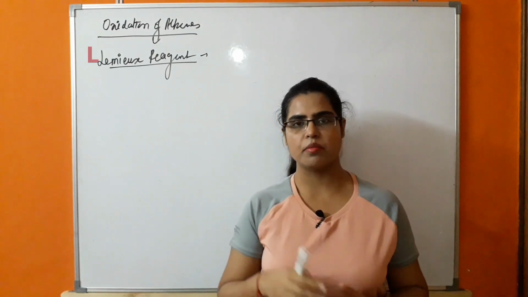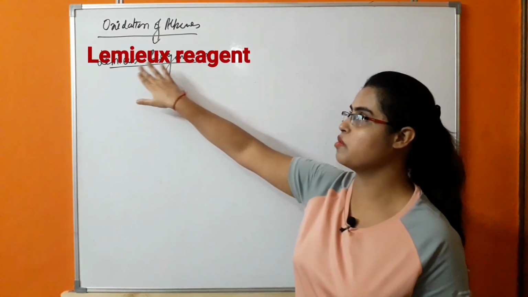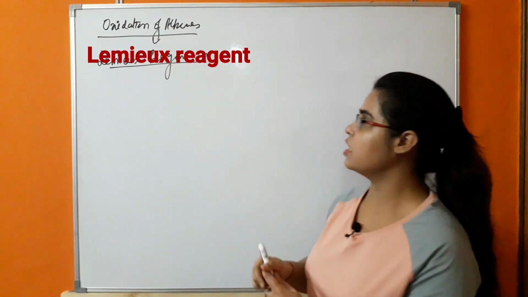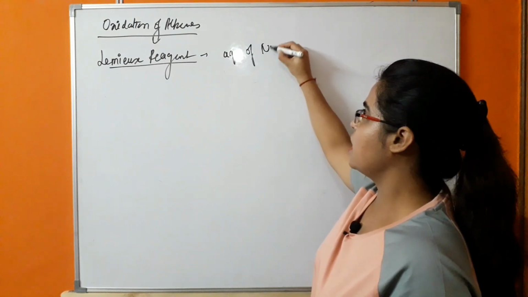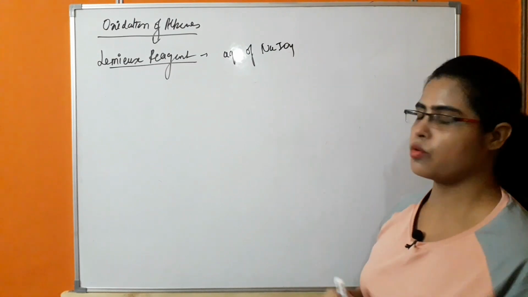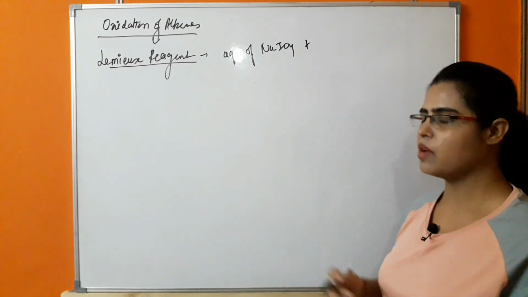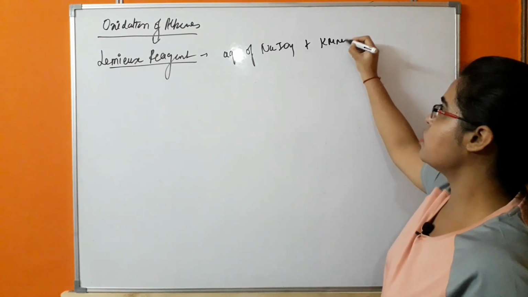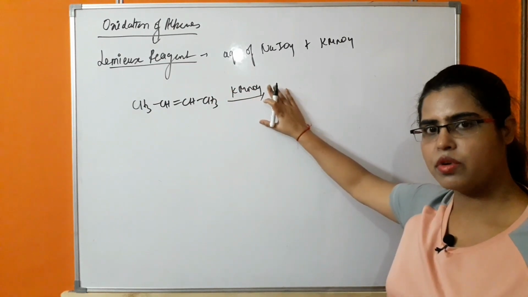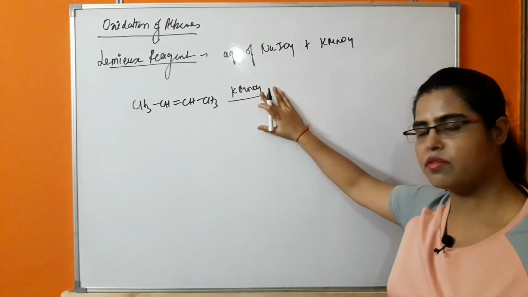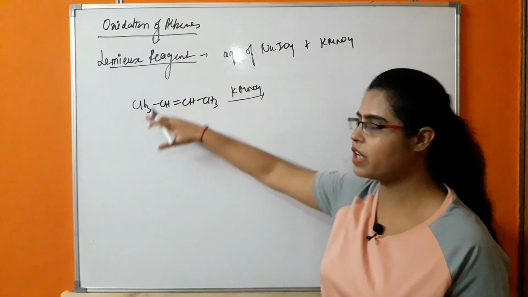We can also determine the position of the double bond in a particular alkene by using the reagent, that is Lemieux-von Rudloff reagent. In this, an aqueous solution of NaIO4, that is sodium periodate, and a trace amount, that is a very little amount, of KMnO4 is used. First of all, the alkene will react in the presence of KMnO4. KMnO4 is an oxidizing agent. It will release nascent oxygen, which is responsible for the oxidation of the alkene.